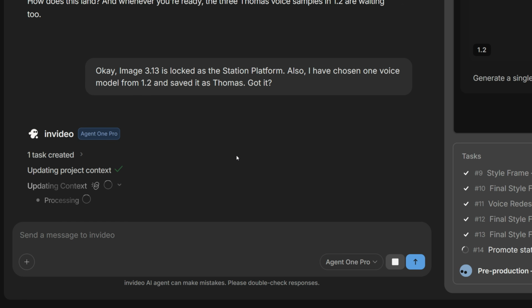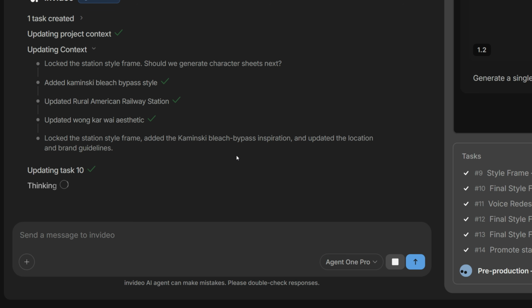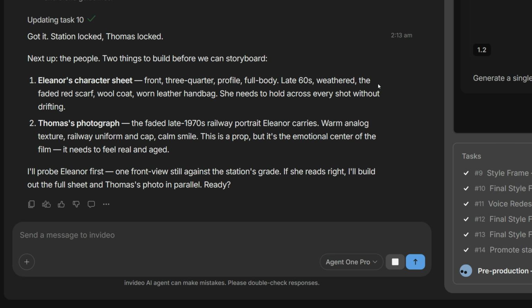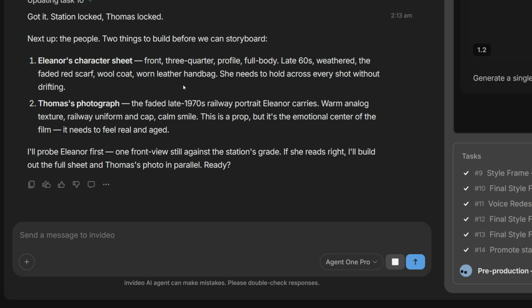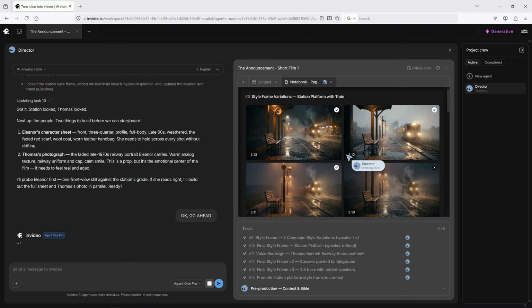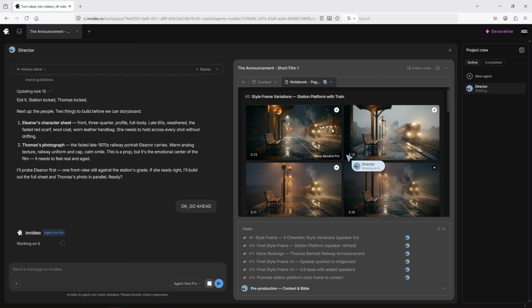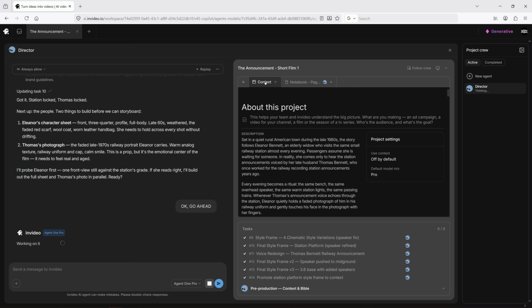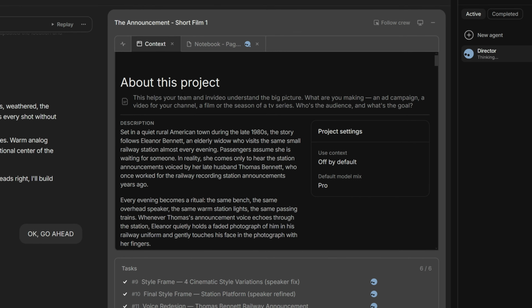Much like traditional filmmaking, the set, cast, and visual language are established first, so production can move forward with a clear creative direction. Next, we move on to creating Eleanor and Thomas's photograph. Rather than repeatedly writing prompts, I'm directing the project while Agent 1 keeps track of the creative decisions that have already been made. While that's being generated, let me show you the Context tab.